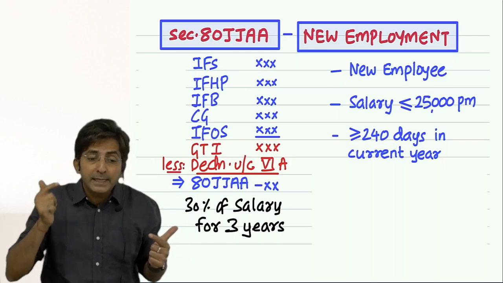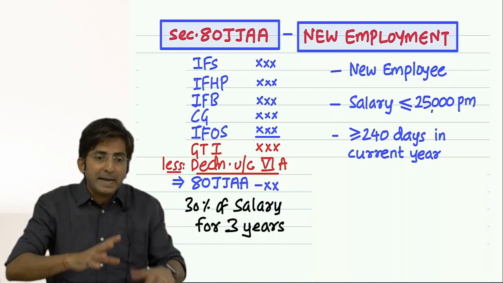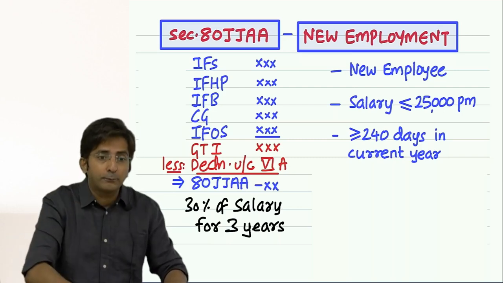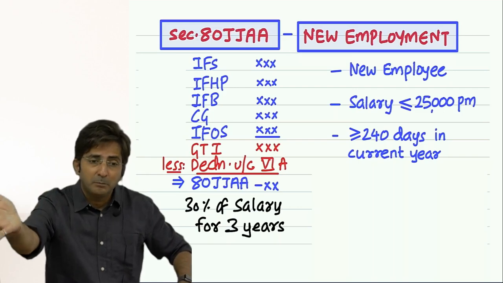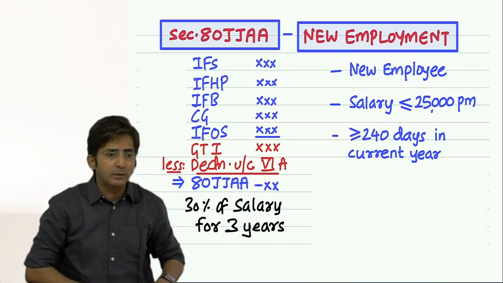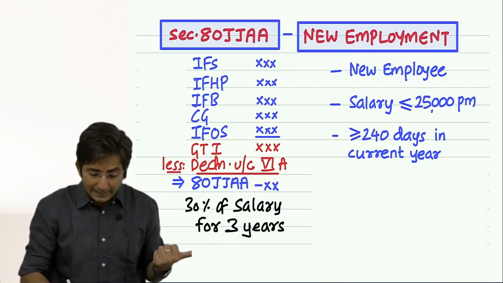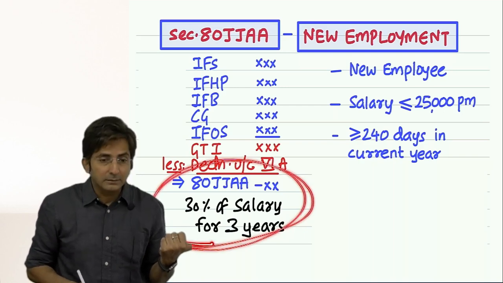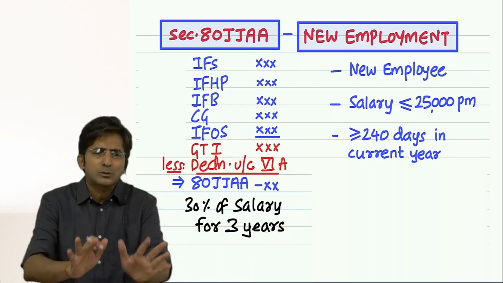So you know what cheating I can do? To reduce my profit, to reduce my tax, I will keep new staff which I actually wanted to appoint in the next year. But I will appoint them in the current year only, at the end of the year, so that I can get the deduction. Means I am appointing when? Say in the month of March only.